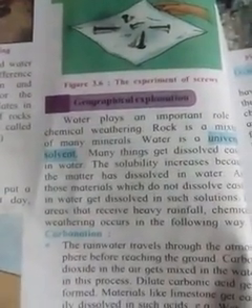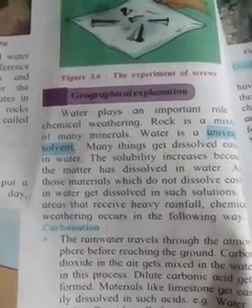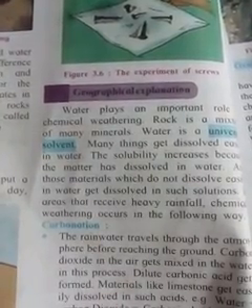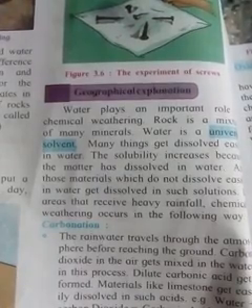That means water is the universal solvent. Many of the things dissolve in water, and those which do not dissolve easily get dissolved in such a solution. In areas receiving heavy rainfall, chemical weathering occurs.